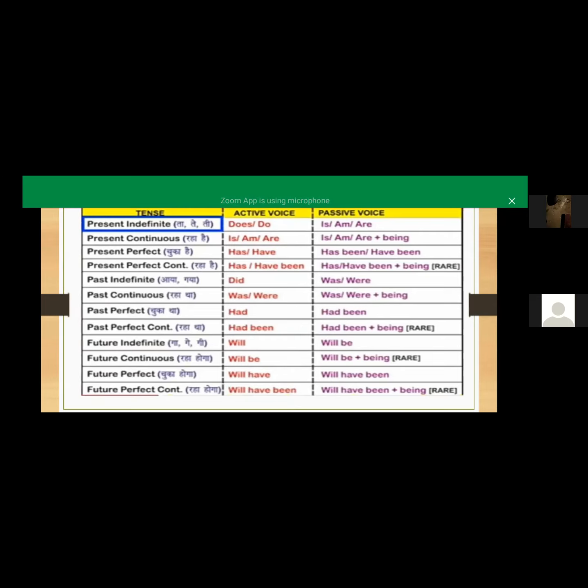So I would request everyone, in tomorrow's topic, you have to try at least two examples of each, record your audio and send it in the group. It will be useful for other members to recognize what the passive voice of the active voice will be in different tenses.